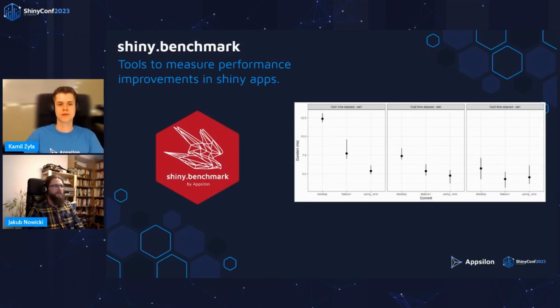By the way, if you want to know more details, tomorrow there is a great talk from Douglas Mesquita, the creator of Shiny Benchmark. He will show you a lot about this package. I know that there will be also a demo, so you'll see this in action.